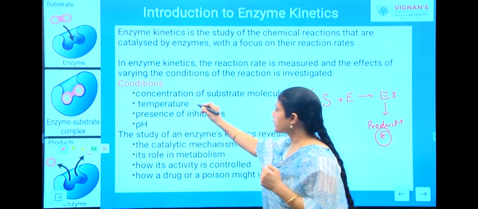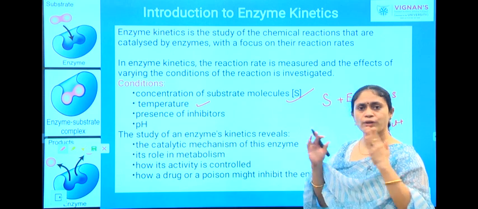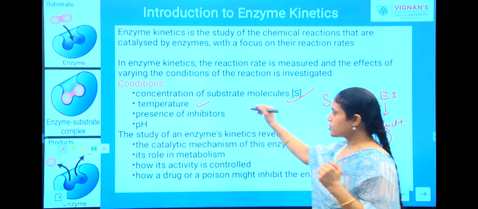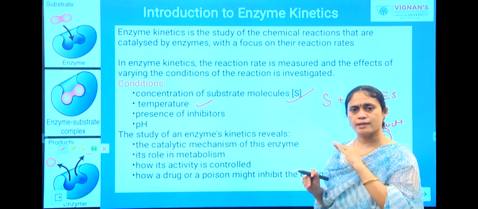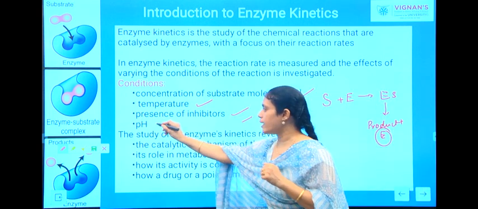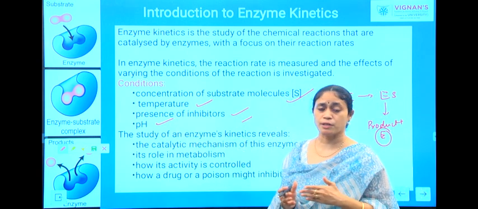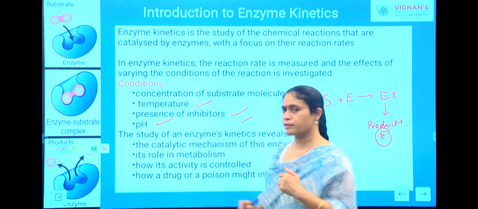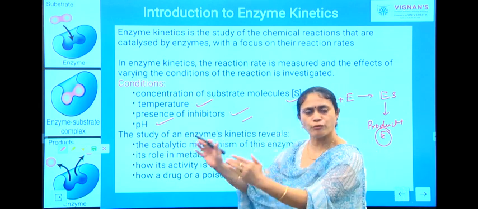And then the temperature. Temperature plays a very predominant role. The rate of reaction will increase with rising temperature. So, temperature is very important for a reaction to take place at its pace. And then the presence of inhibitors as well as pH. pH and temperature are the physical parameters which determine the reaction rate, whereas the presence of inhibitors decides whether the proper product will be formed or not.